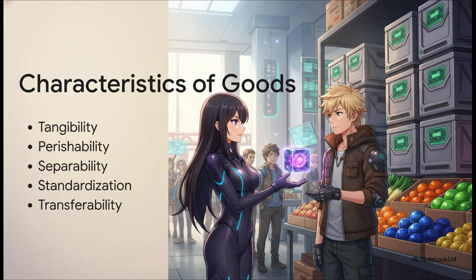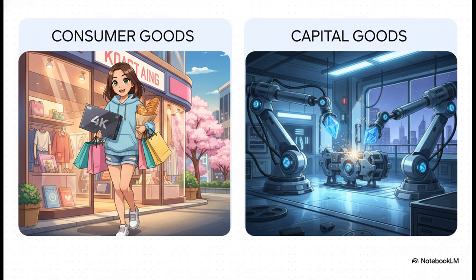Then there's perishability, which just means they degrade over time. You can also separate them from their owner to store in a warehouse, you can standardize their quality during mass production, and you can easily transfer ownership of them from a seller to a buyer. We can basically split these goods down the middle.